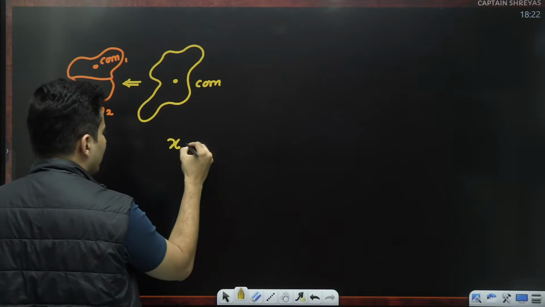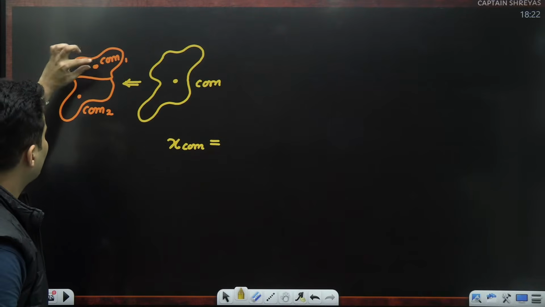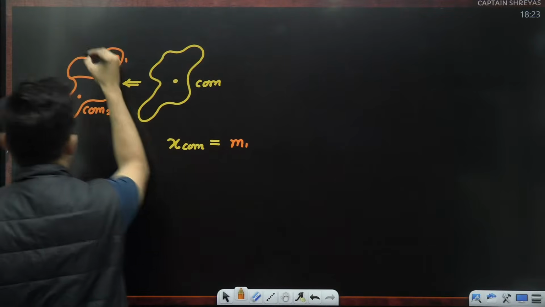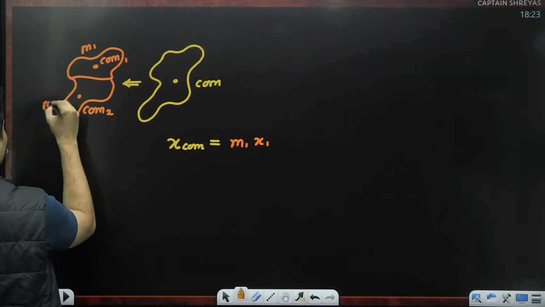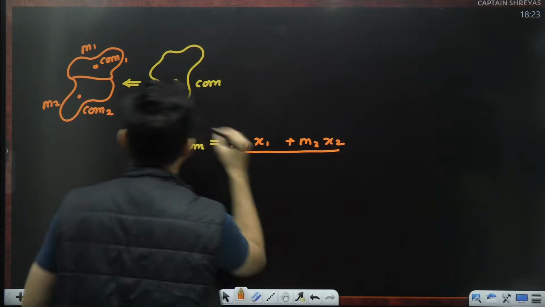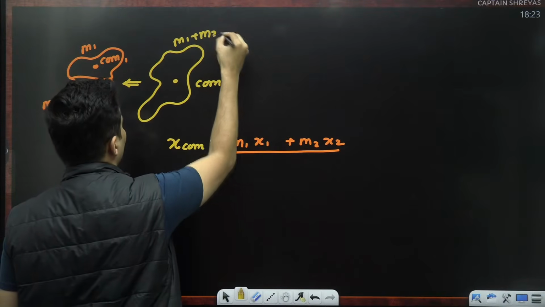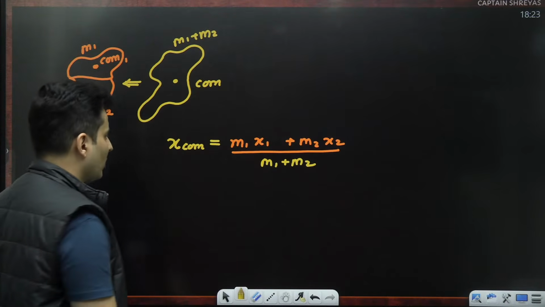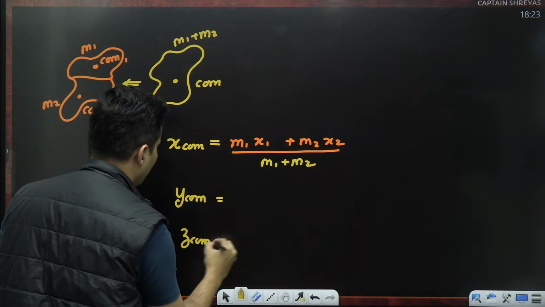The coordinates of the center of mass is given by: you treat this body as a point mass over here. So it will have some mass m1. The coordinates will be x1. This mass is m2. So m1 x1 plus m2 x2, upon this whole thing will have some mass. That will obviously be m1 plus m2. So this will be m1 plus m2 over here. That's it. That's how you find the x coordinate.